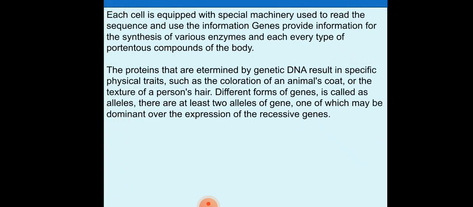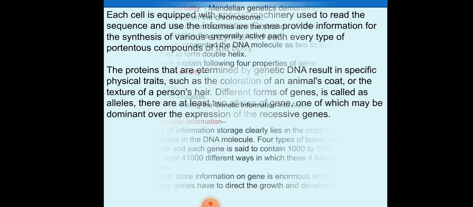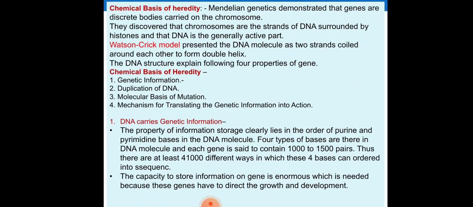Each cell is equipped with special machinery used to read the sequence and use the information. Genes provide information for the synthesis of various enzymes and every type of proteinous compound of the body. The proteins that are determined by genetic DNA result in specific physical traits, such as the coloration of an animal's coat or the texture of a person's hair. Different forms of a gene are called alleles. There are at least two alleles of a gene, one of which may be dominant over the expression of the recessive gene.